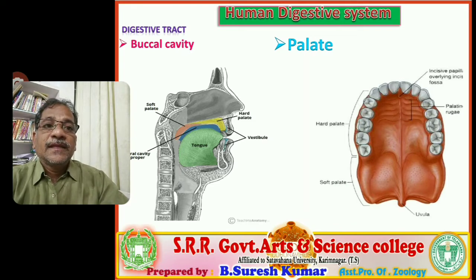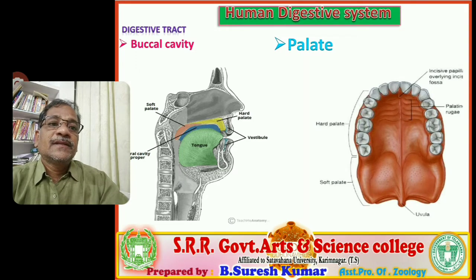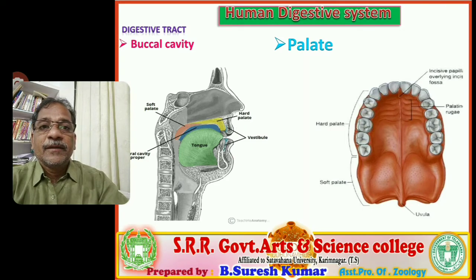Next, observe the posterior end of the palate. At the posterior end of the palate, it contains soft, delicate connective tissue. That region is called soft palate. From the soft palate, again a delicate soft connective tissue, a cylindrical structure, hangs downwards.